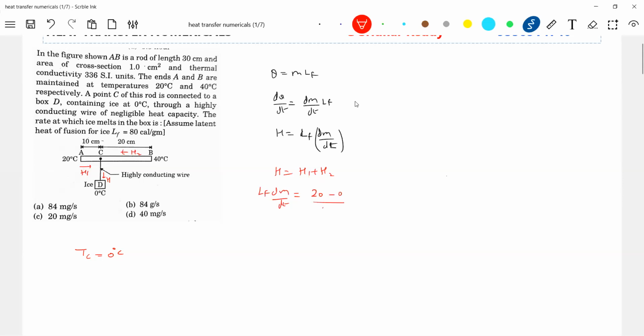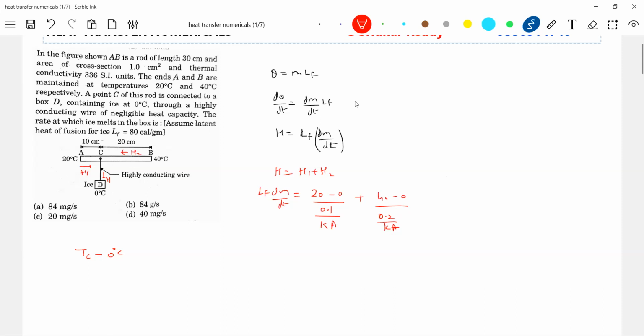Resistance of that part: length is how much? 0.1. Shall I write directly? 0.1 meter by thermal conductivity K and area of cross section A. Plus what is H2? (40 minus 0) by length, how much? 0.2 by K. Okay, fine, simple. So substituting all the values, and latent heat of fusion also given, we'll get the required answer.